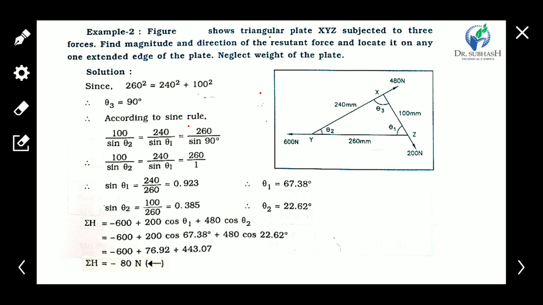So for that we apply the Pythagoras rule. The maximum value is considered the hypotenuse, so the maximum value is 260. So 260 square is equal to 240 square plus 100 square. Okay, so this proves the Pythagoras law. So we can say that this angle is 90 degrees because 260 is the hypotenuse.